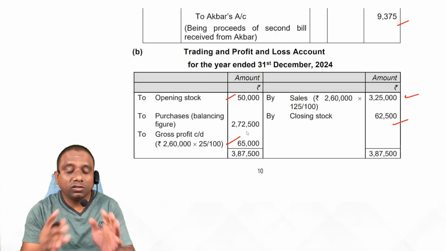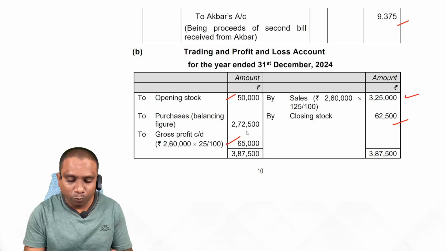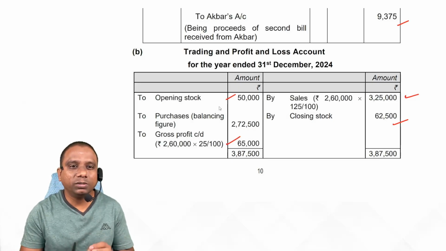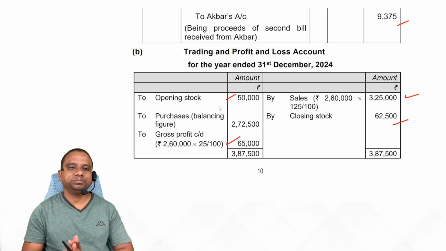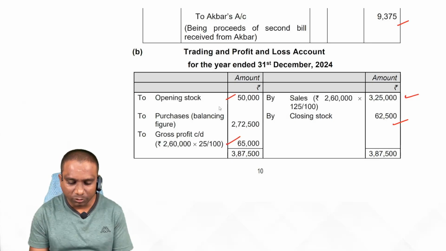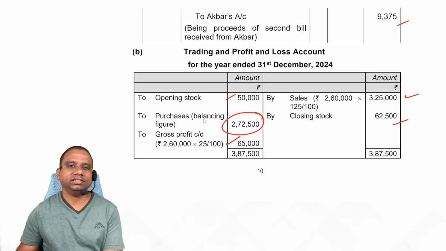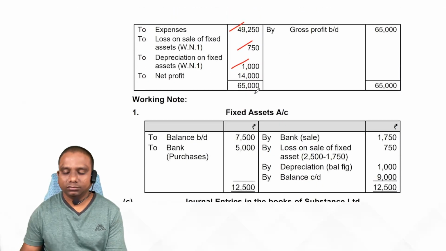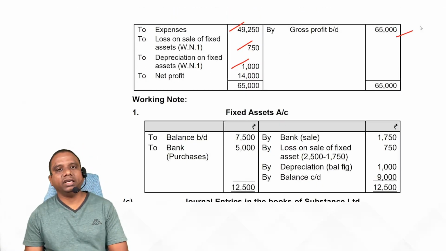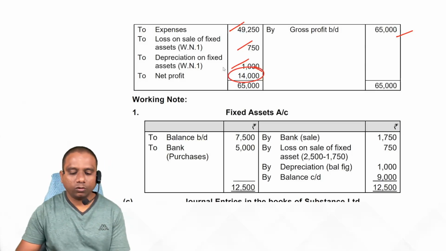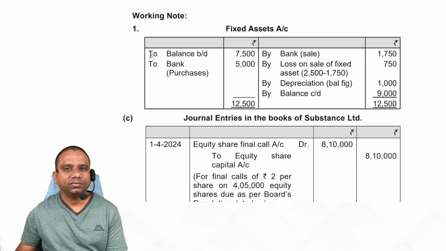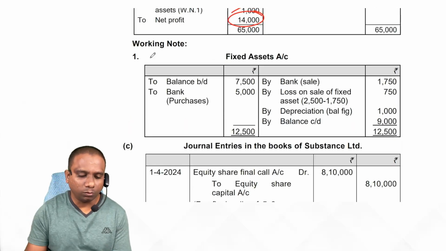Now if you observe the trading account, we have opening stock, sales, closing stock, gross profit. Now the missing figure is purchases. So the balancing figure is nothing but purchases. Clear? Now this gross profit is taken to the P&L account credit. Now balance here. The net profit is 14,000. Is it clear, students? Very simple problem. Okay. Next one.